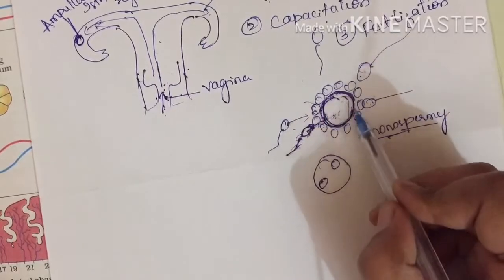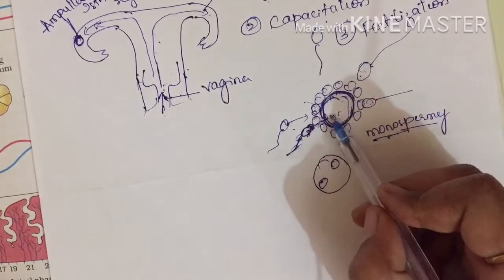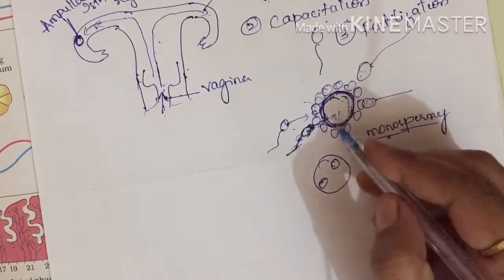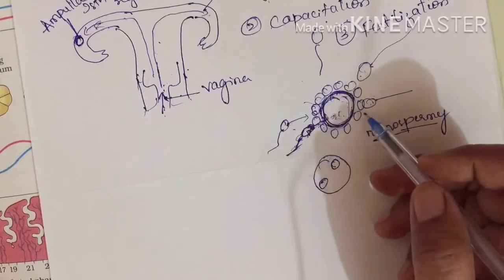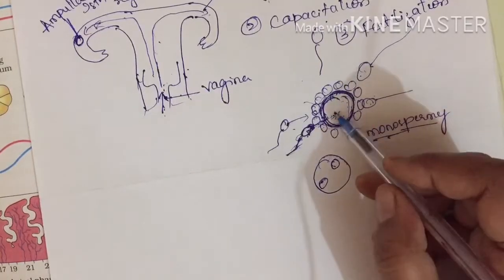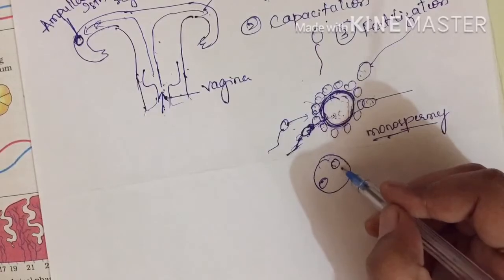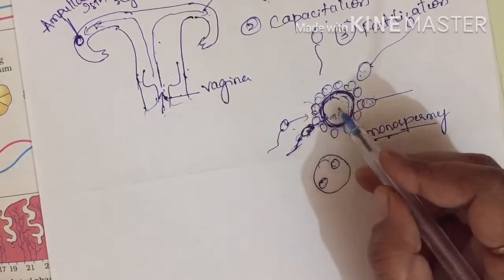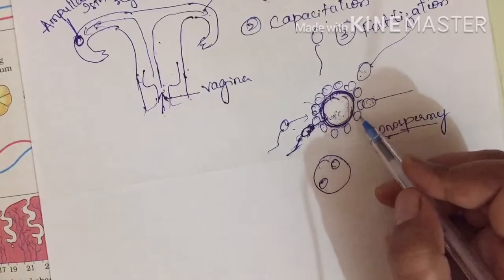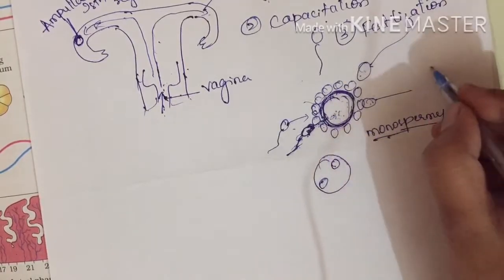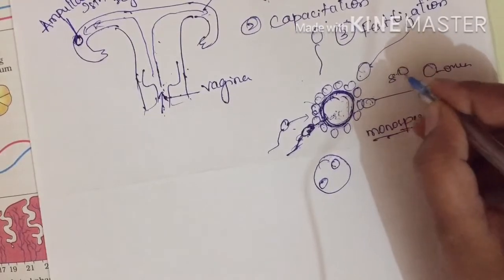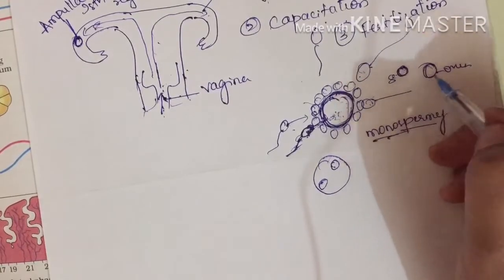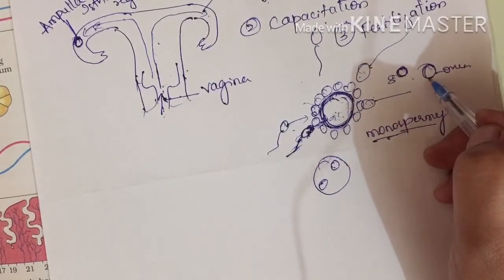Now till now I was saying it as ova to make you all understand clearly, but actually this will not be an ova. This will be a secondary oocyte. That secondary oocyte will undergo the second meiotic division. When sperm will enter, then the secondary oocyte will undergo the second meiotic division to form what? One ovum, and another one will be the second polar body. Okay, one ovum and second polar body will be formed here, which we have shown in your oogenesis.